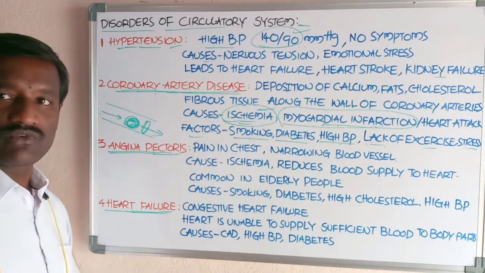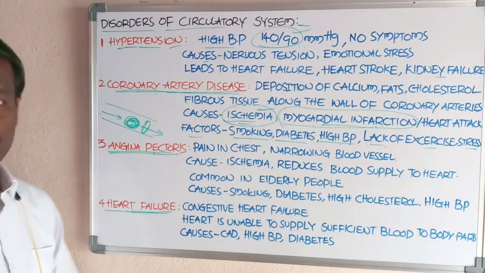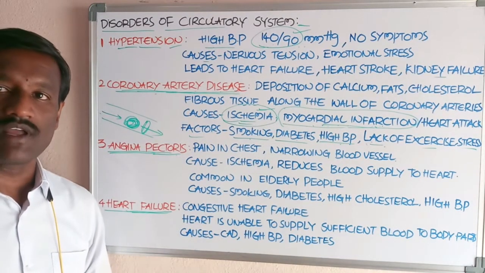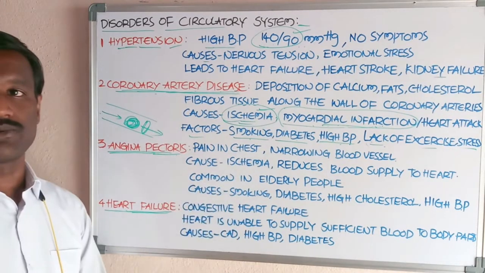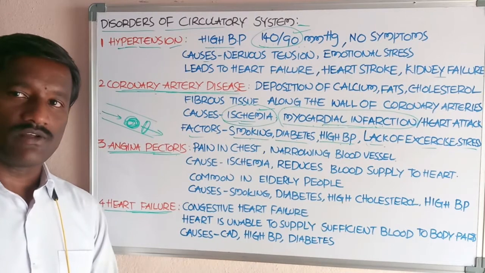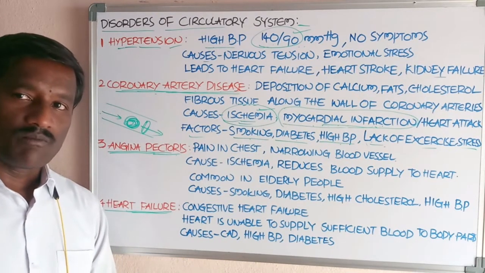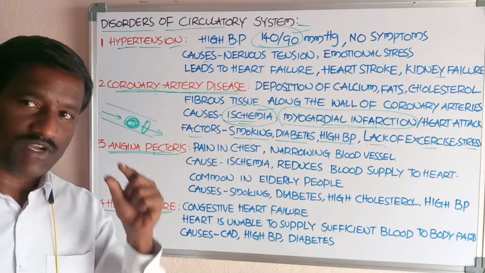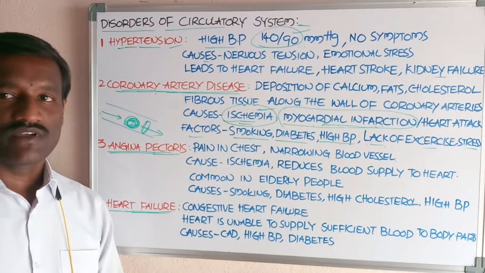Another, the fourth one, is heart failure. What about heart failure? This is also called congestive heart failure. Why is it called congestive heart failure? Because congestion occurs in the lungs region.